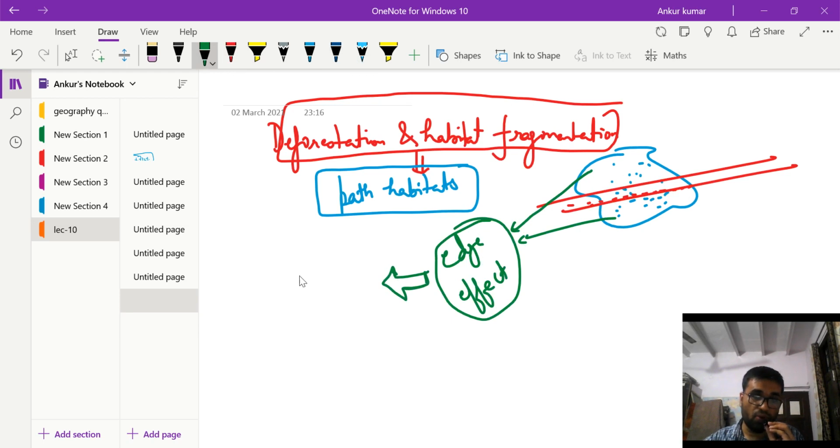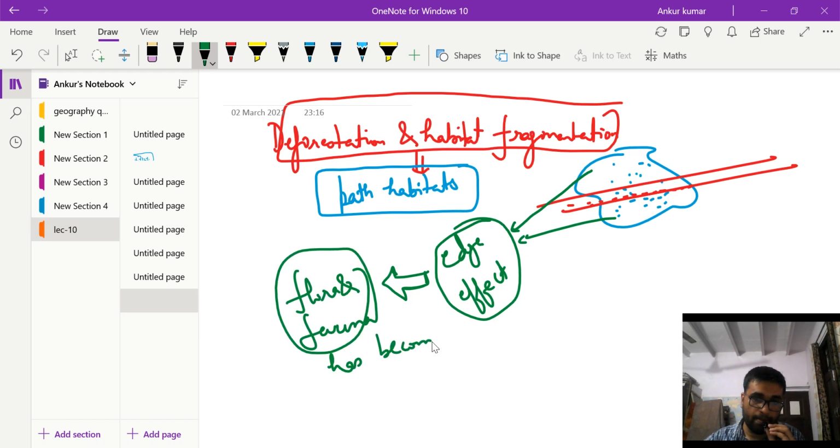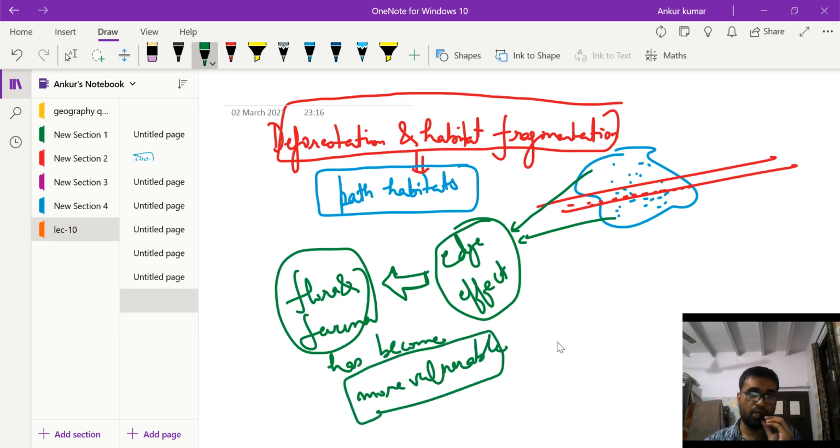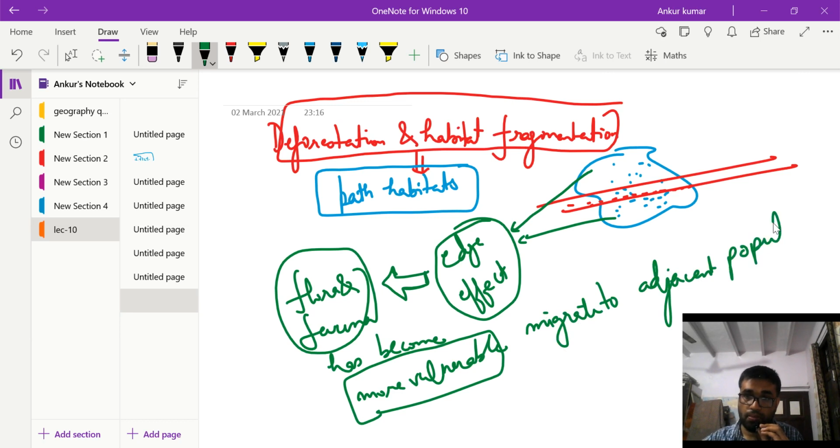Ecosystem means flora and fauna, which have become more vulnerable. Along with this vulnerability, the flora and fauna will migrate to adjacent population centers, and this will inevitably lead to contact between wildlife and humans.